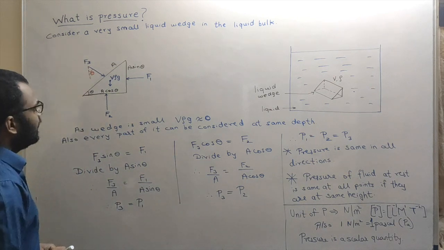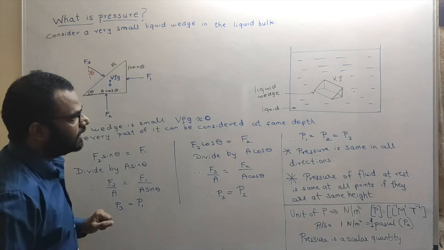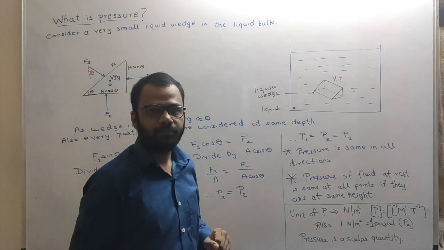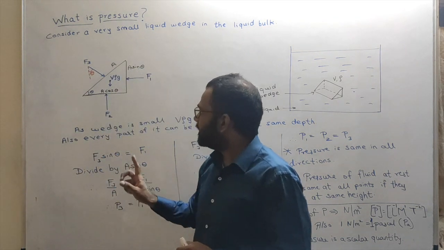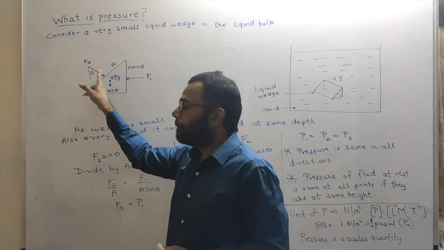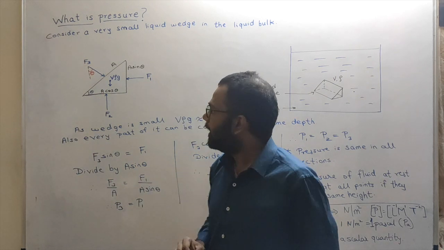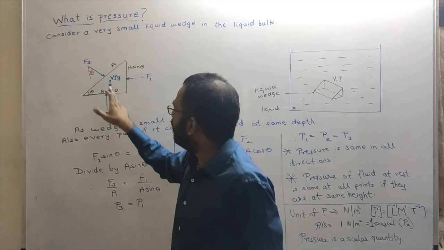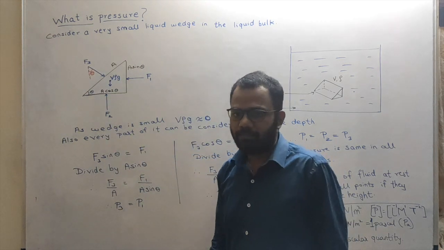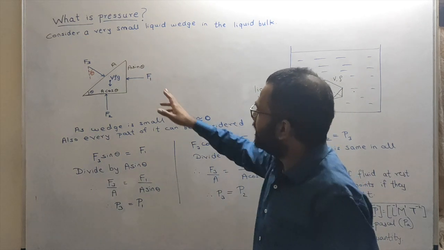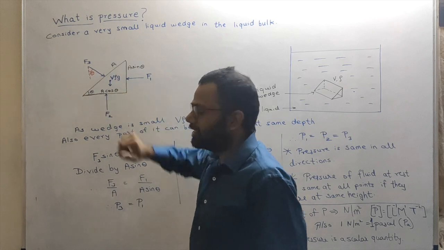Okay, fine. Now these are the forces acting on this liquid wedge due to the surrounding fluid. We have already seen that the forces will always act perpendicular to any surface that we consider. And hence the forces acting on these walls of the liquid wedge are perpendicular to the wedge. Now let us say this is F1 in this direction, F2 in this direction, F3 in this direction.